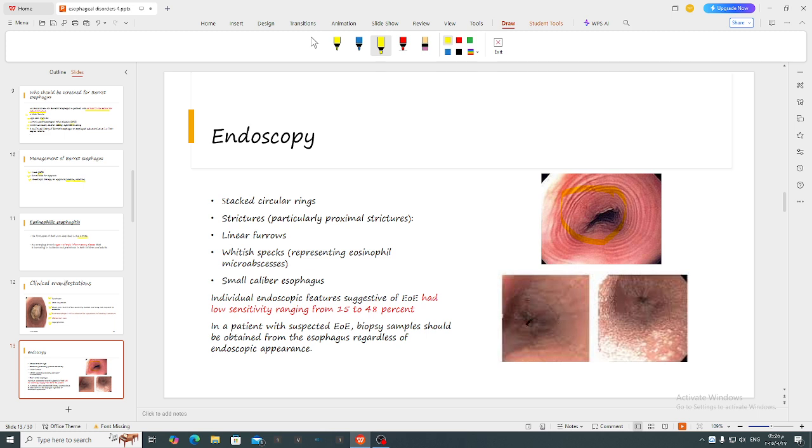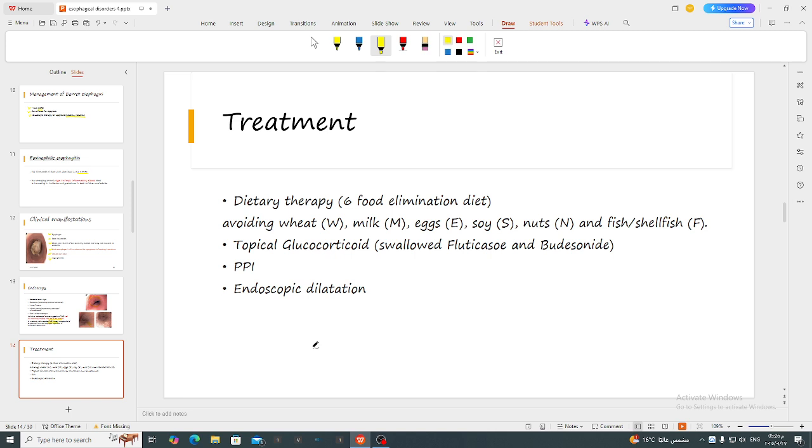Strictures, particularly proximal strictures like here, linear furrows as we see here in this photo, whitish specks representing eosinophilic microabscesses, and small caliber esophagus. But these findings are found only in 15 to 48% of patients with eosinophilic esophagitis. That's why we need random esophageal biopsies to confirm or exclude the diagnosis.